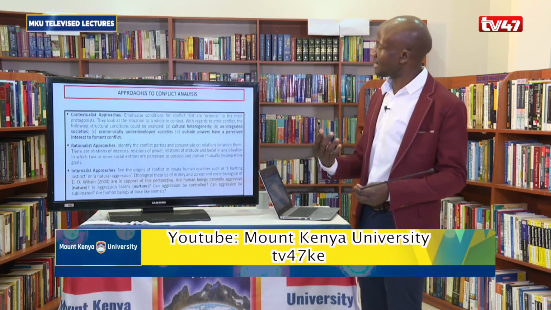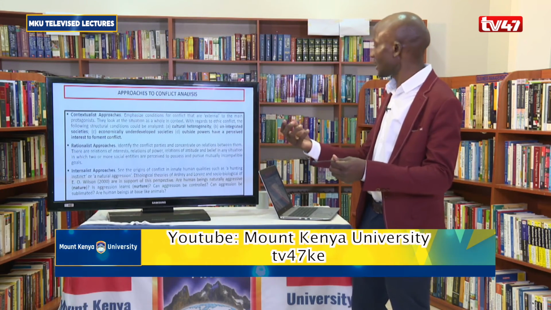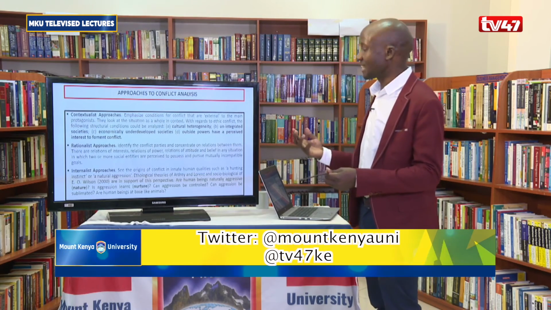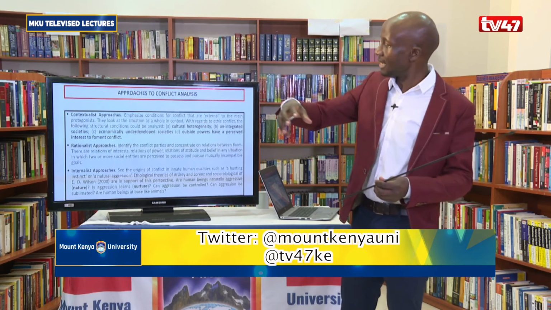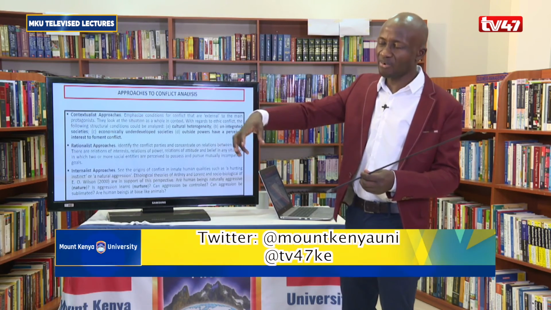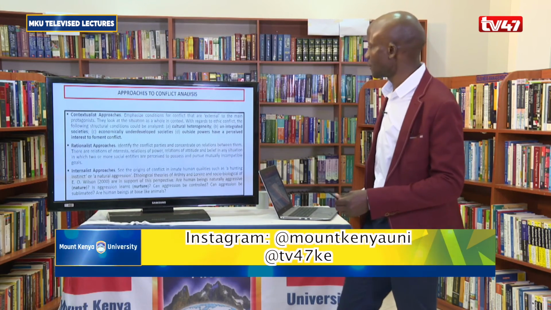You want to understand how many tribes we have here, which ones are friendly to each other, which ones are not friendly to each other. You want to look at the economic development within that country, so that you are looking at the external environment within which the conflict is happening, to understand how that is leading to the conflict.